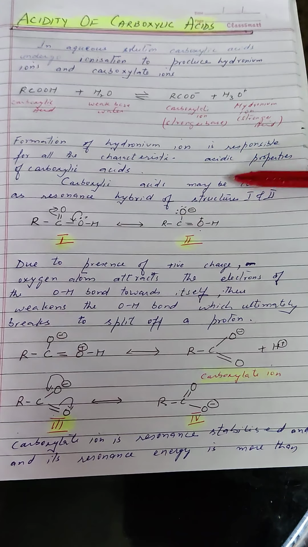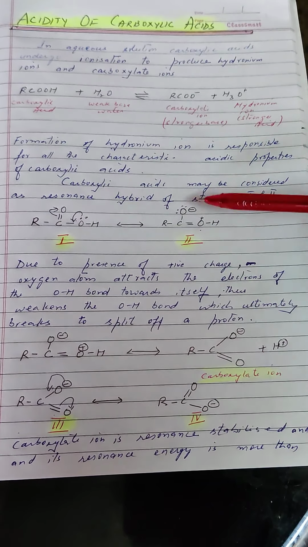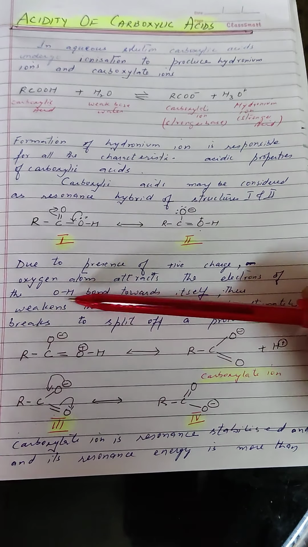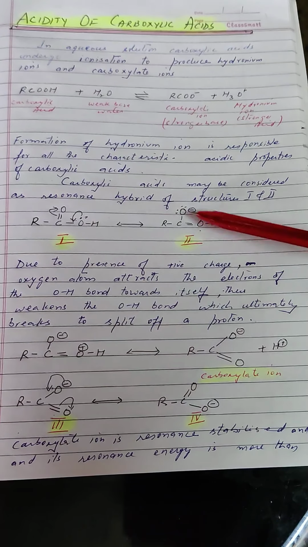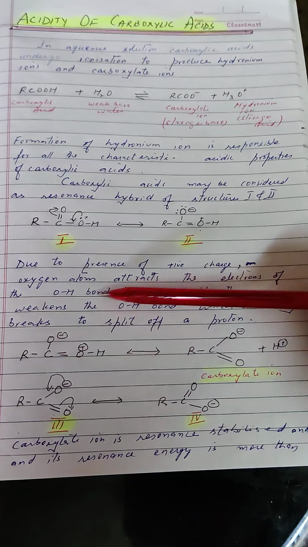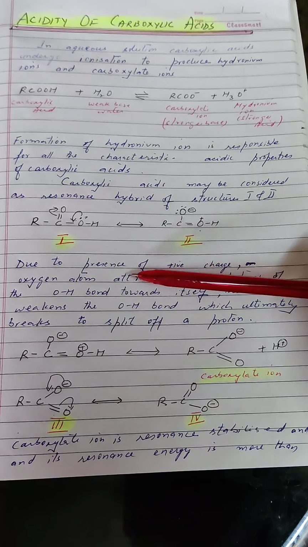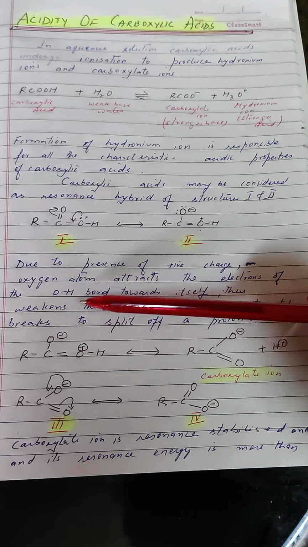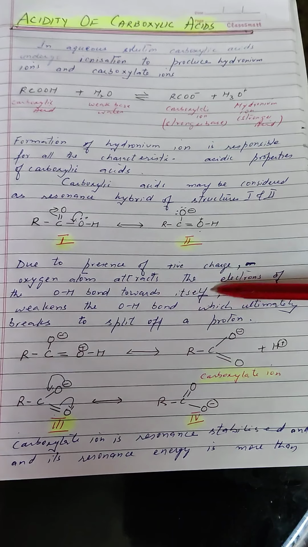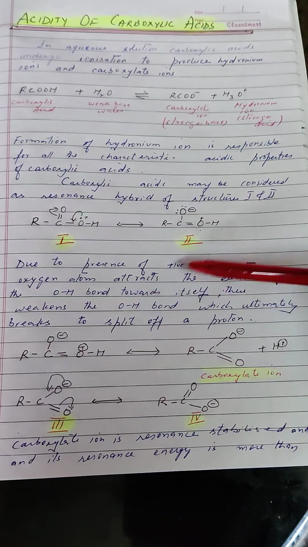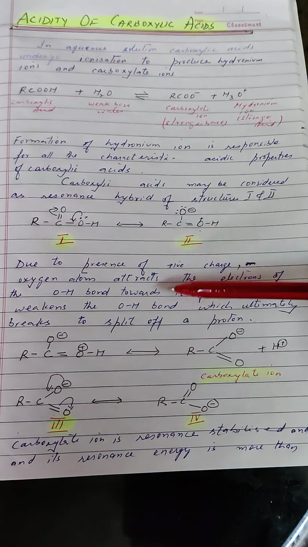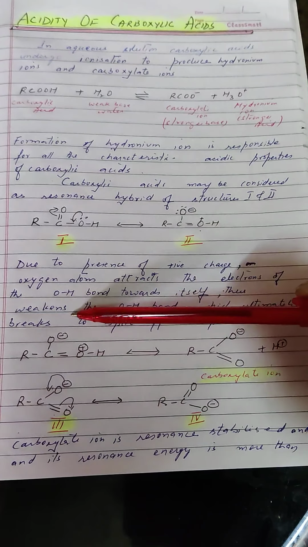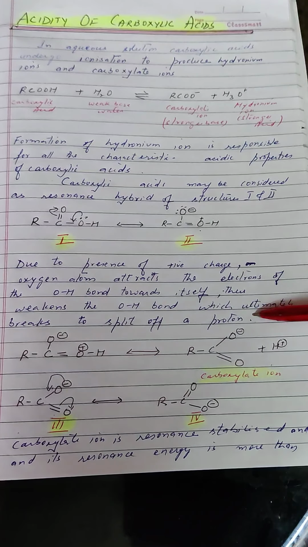Carboxylic acids may be considered as a resonance hybrid of structure 1 and structure 2. Due to the presence of positive charge on the oxygen atom, you can see here we have a positive charge on the oxygen atom. Oxygen atom attracts the electrons of the OH bond towards itself, thus weakening this OH bond, which ultimately breaks to split off a proton.